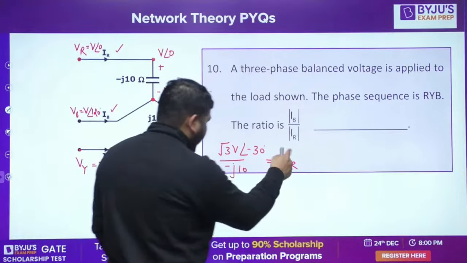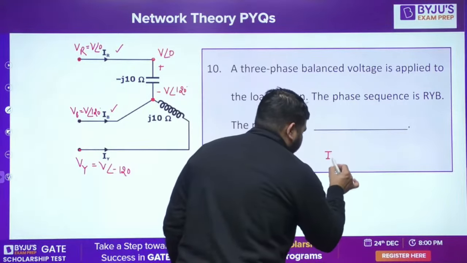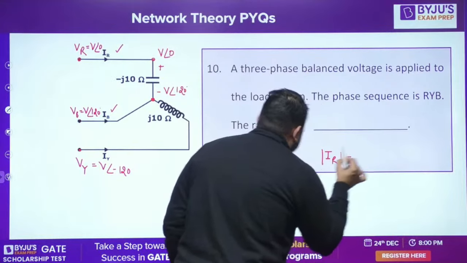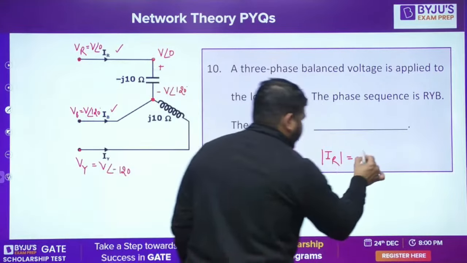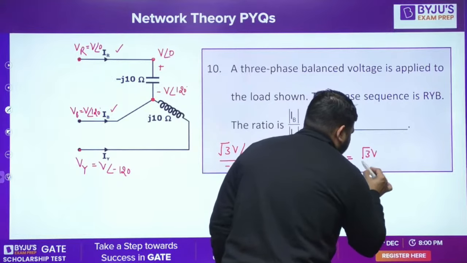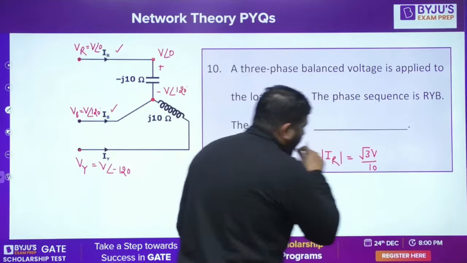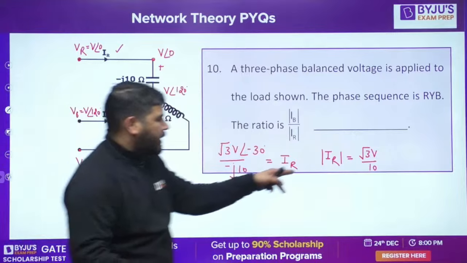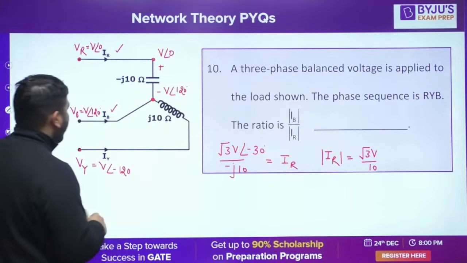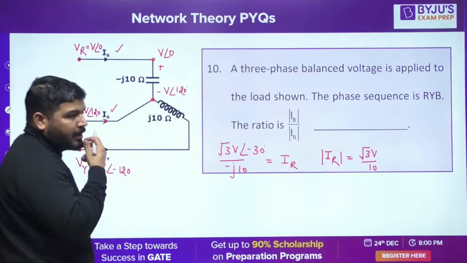So we have calculated this IR. Now I need to calculate the magnitude. The magnitude of IR is root 3 V upon 10. So this way we have calculated the magnitude of IR. Now I need to calculate the magnitude of IB. How to calculate the magnitude of IB?